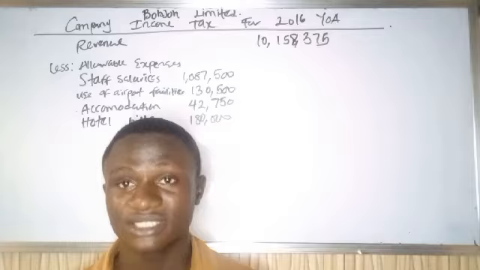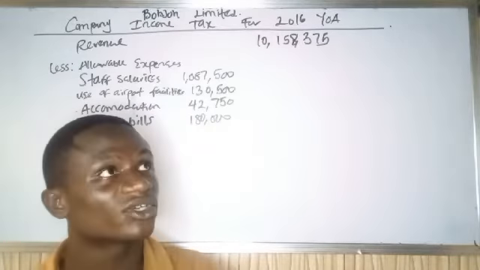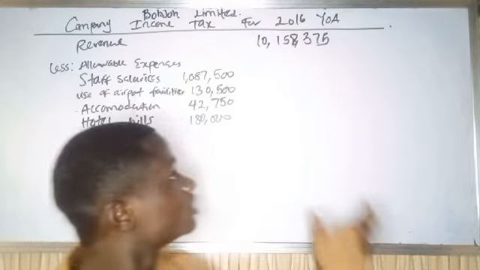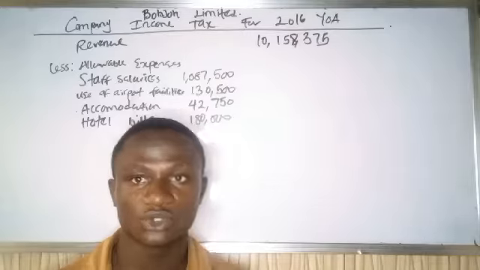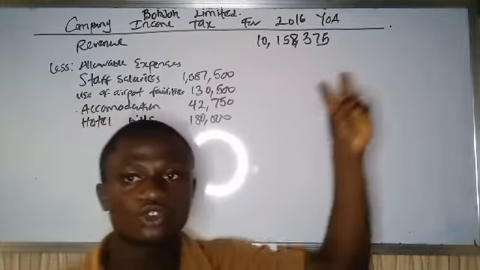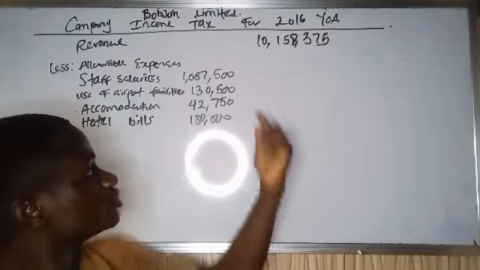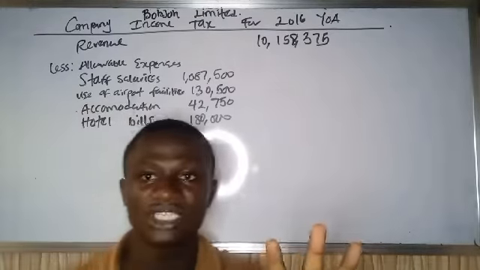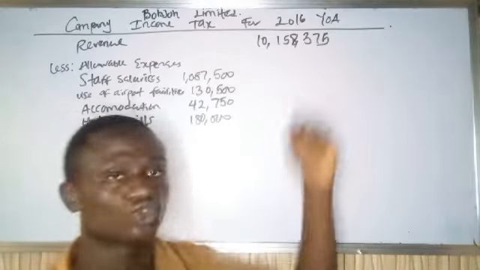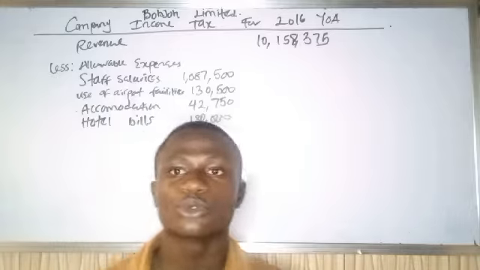The income earned from Nigeria is just 2 out of 4. For the whole 4 incomes we earned, we incurred all these expenses. So it would be very irrational for me to charge all the expenses for 4 sources of income on just 2. So what do I have to do? I need to prorate.